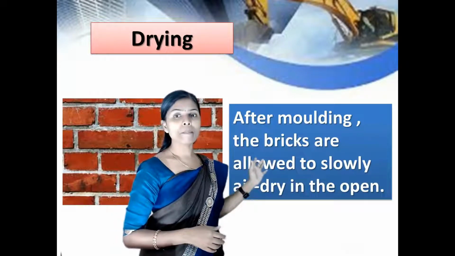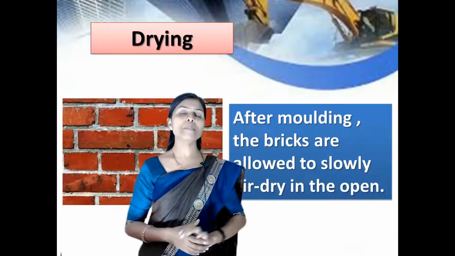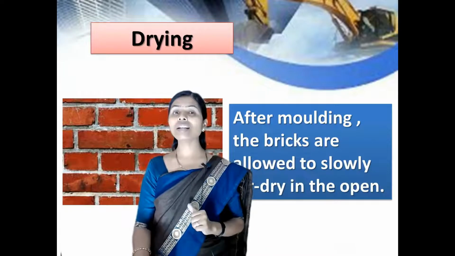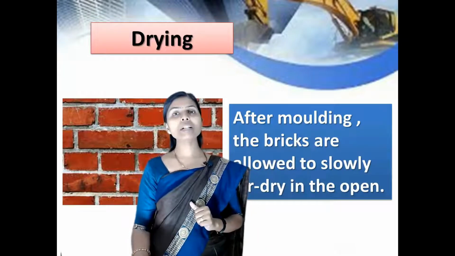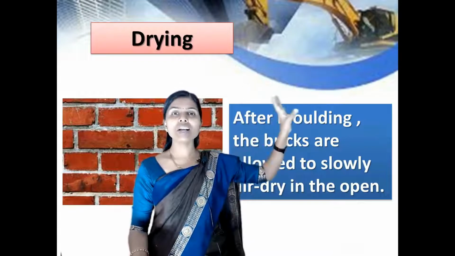So this is one more important step to prepare a brick, to keep all the bricks under the sun. People keep all the bricks in open space and dry them. Many times you have also observed that people preparing bricks keep them under the sun.